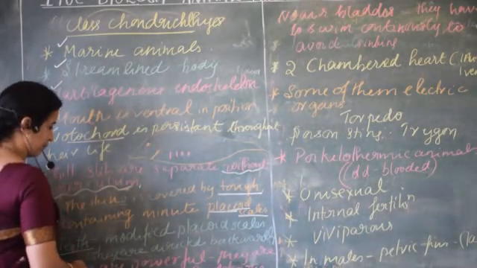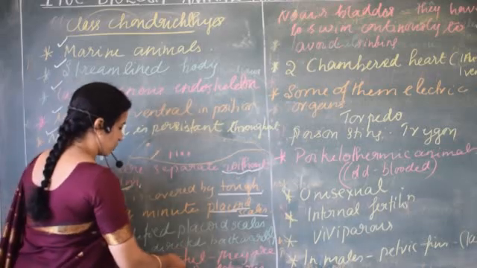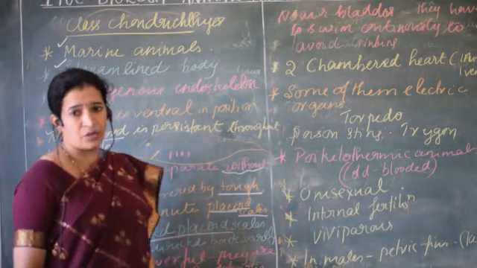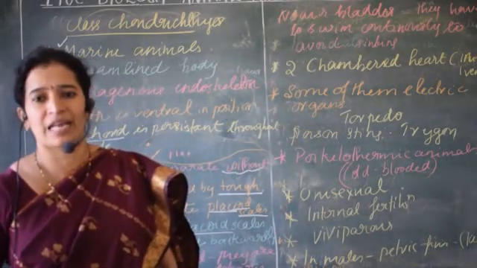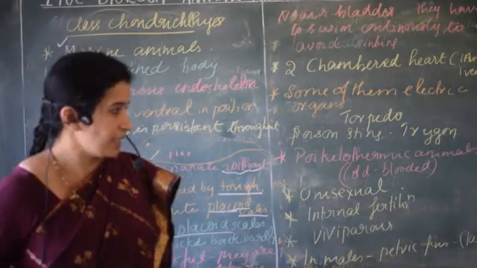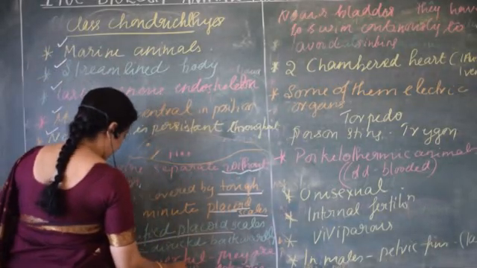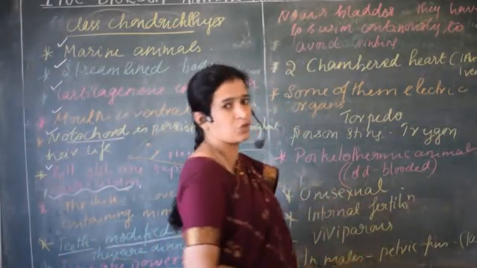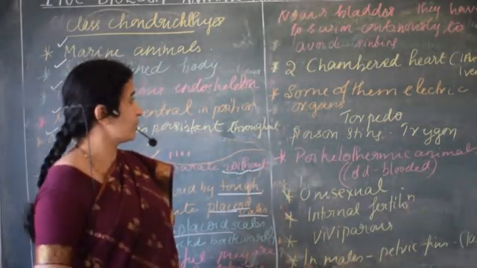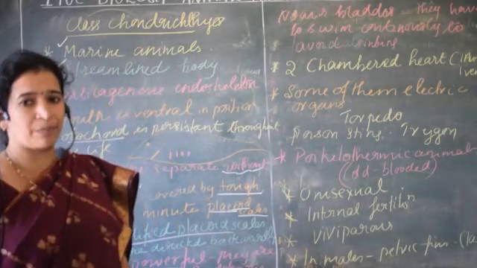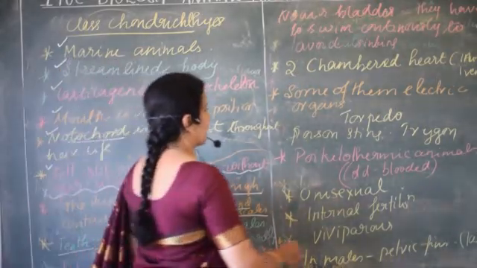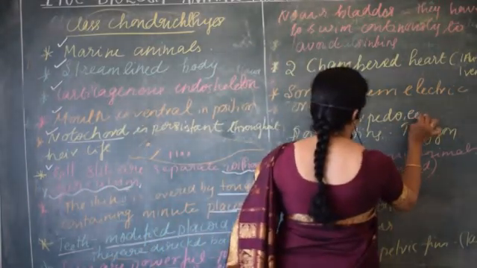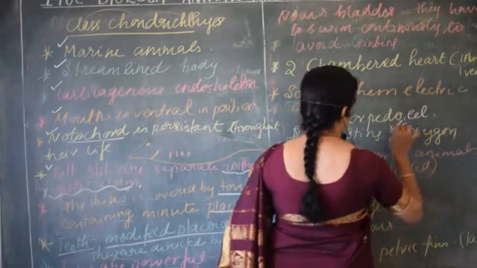Then teeth are very powerful. They are directed backwards, and they are also modified placoid scales. Just find out the derivative from which their teeth are made. Then jaws are very powerful and they are highly predaceous. No air bladder is there, so they have to swim continuously to avoid sinking. Two-chambered heart. Then some of them possess electric organs. One example is the torpedo. Then electric eel also, right? Then poison sting is present in the case of